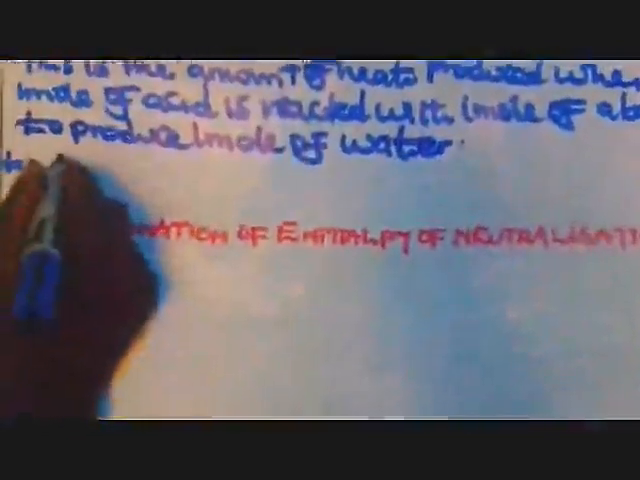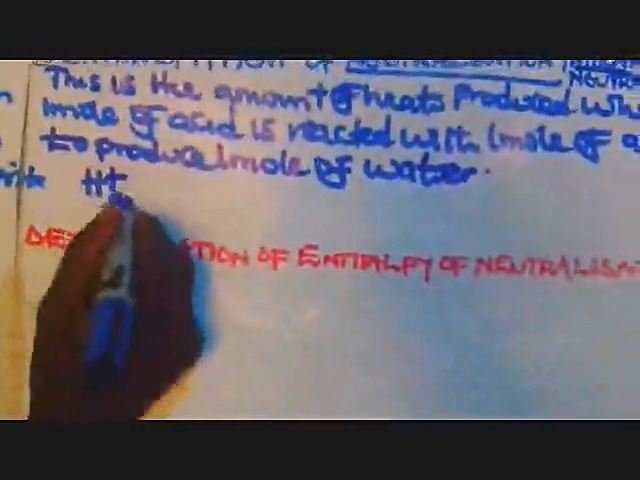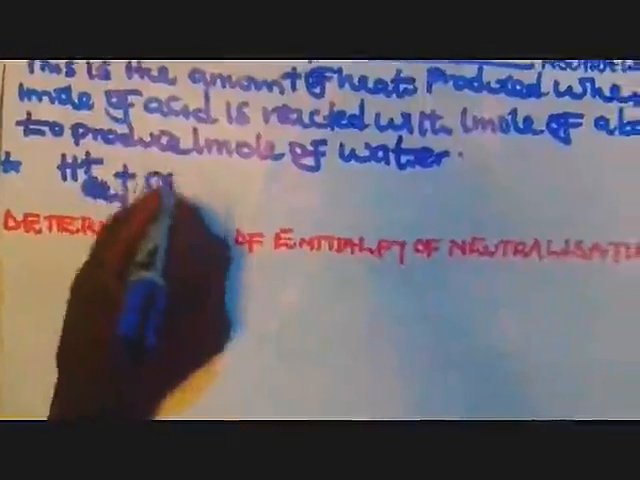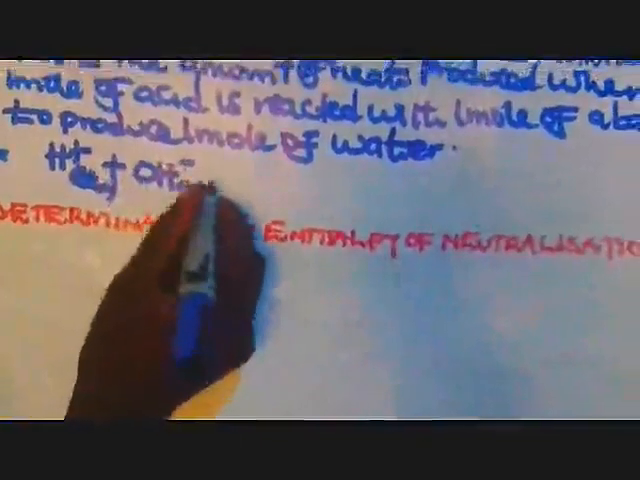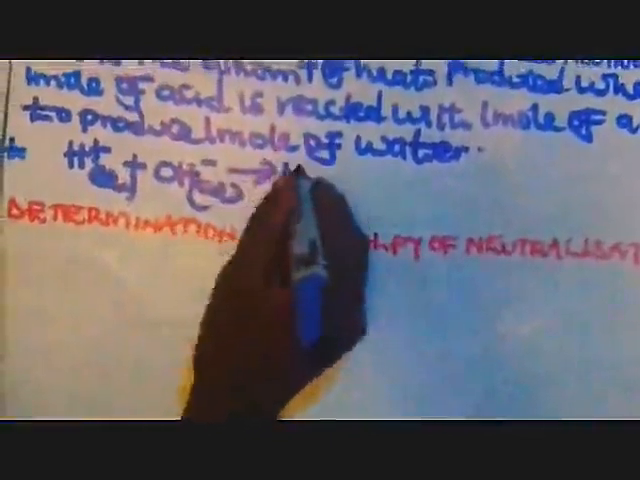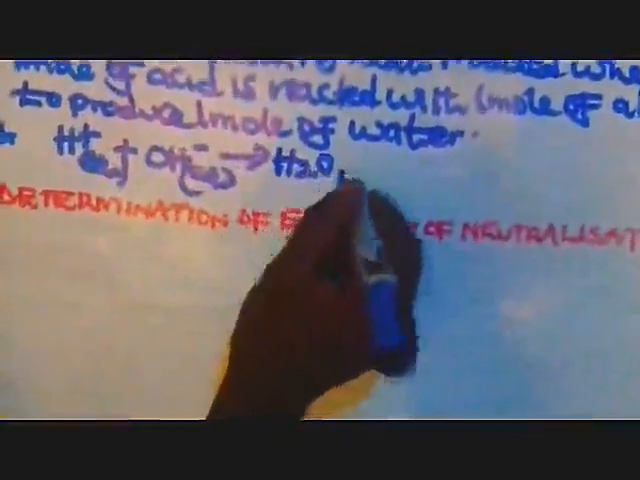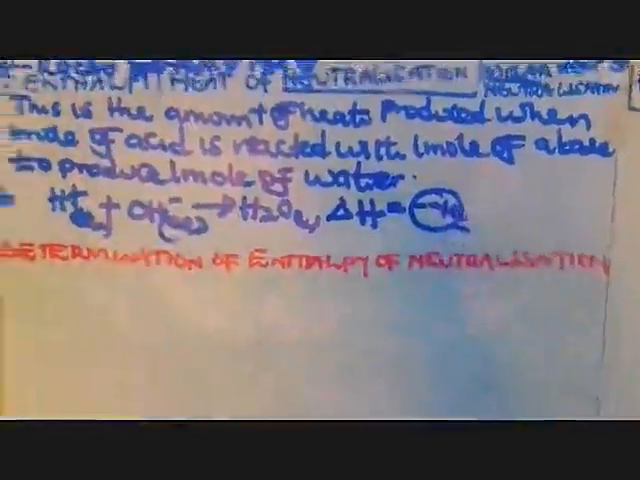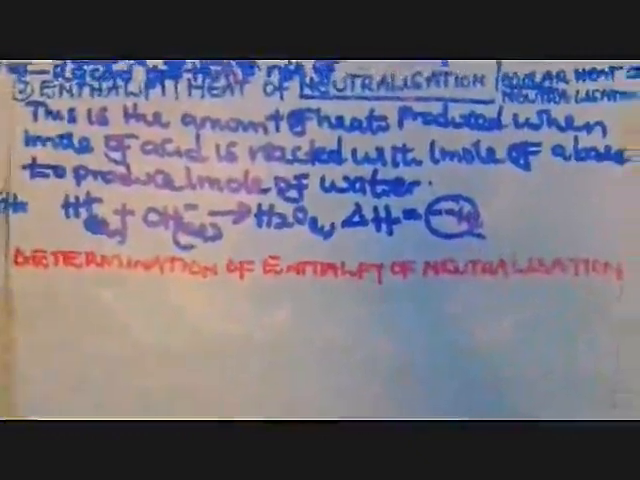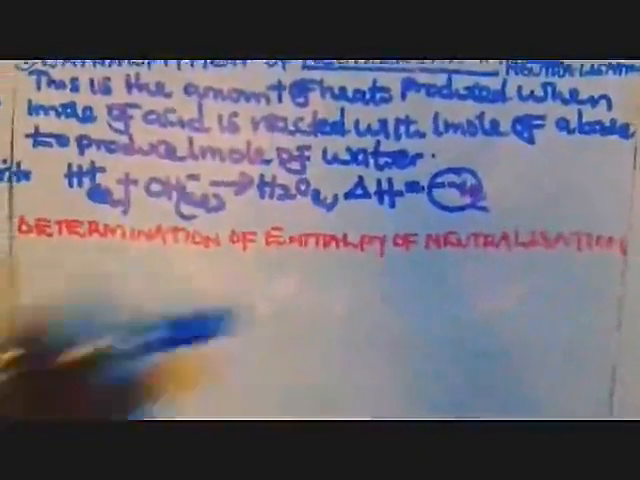water. Take an example. If you have the hydrogen ions, those are from the acid, plus the hydroxyl ions, those ones are from the alkali or the base. You are going to form water here as 1 mole. So you have 1 mole, 1 mole, 1 mole. So the heat produced here can even be negative enthalpy. That one is what you call the heat of neutralization.